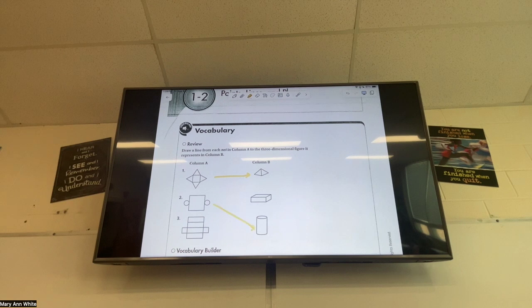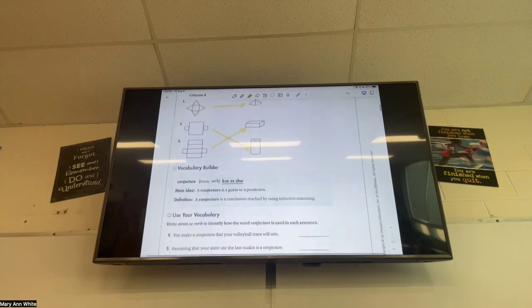And where does that third one go? Yeah, Joe. Middle. Middle, very good. Did you guys all get it right? You are killing it with the nets. Good job. Moving on.